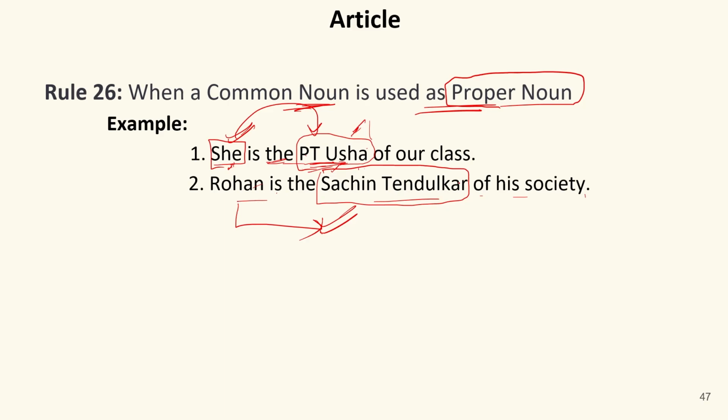In fact, I'm using his name only to show the qualities of some other person. It means it has been used commonly, not for the same person as he is. So in this case, I have used the before Sachin Tendulkar. It means whenever a proper noun is used as a common noun, we use the before it.